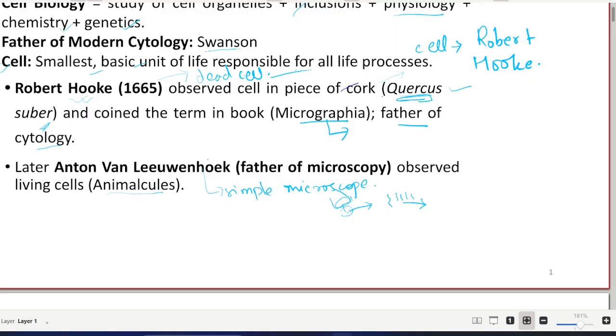So you may be asked which of the following scientists was the first to observe the living cell. Then your answer will be Anton van Leeuwenhoek, who is also the father of microscopy.